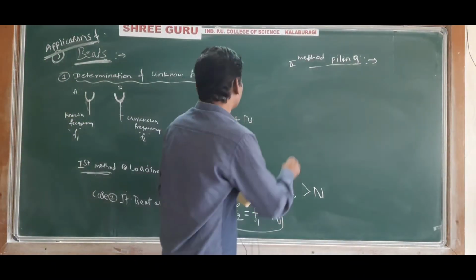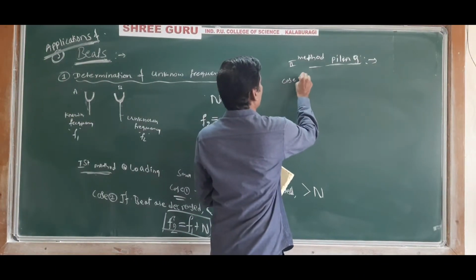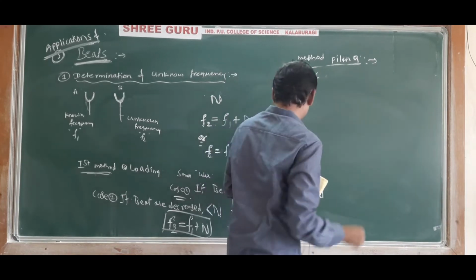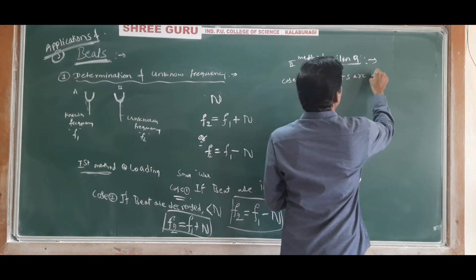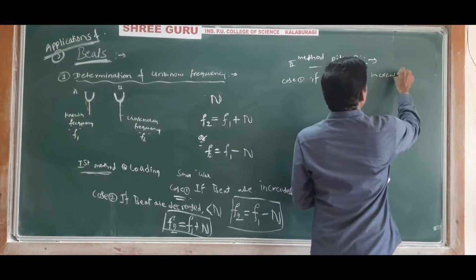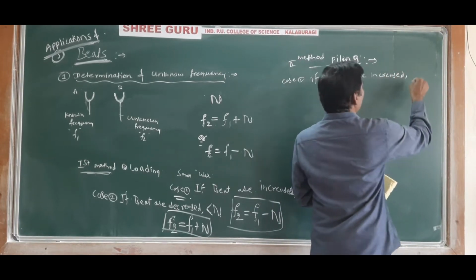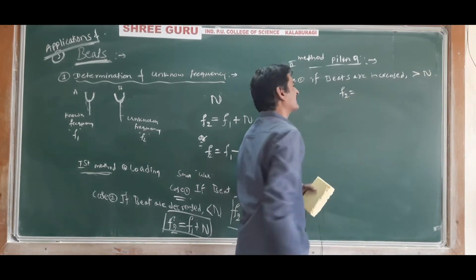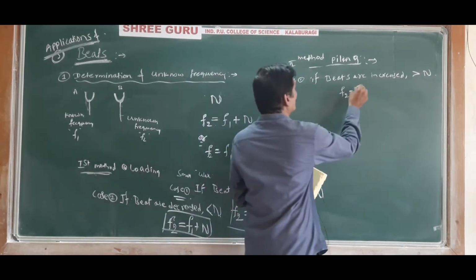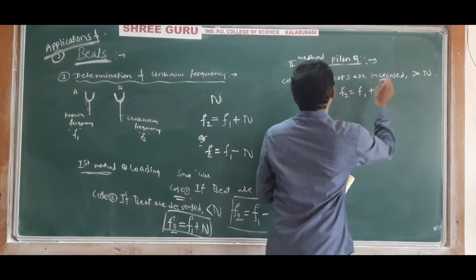Case number 1, if beats are increased after piling, that is greater than n, then the unknown frequency is f2 equals f1 plus n.